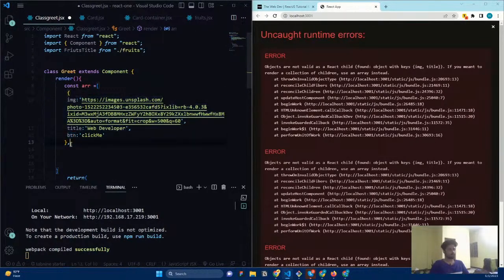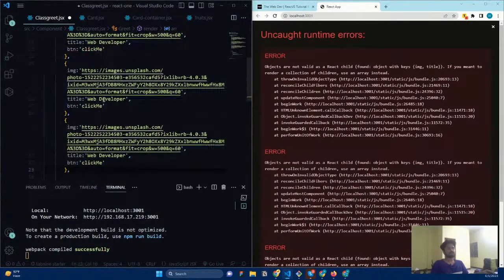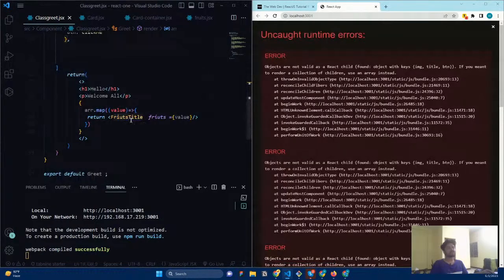Copy, paste it. Web developer, it's going to be web app, and let's make this desktop developer like this. Okay, so like this we can make it and let me save it. Okay, and here I can say fruits is passing as a value.